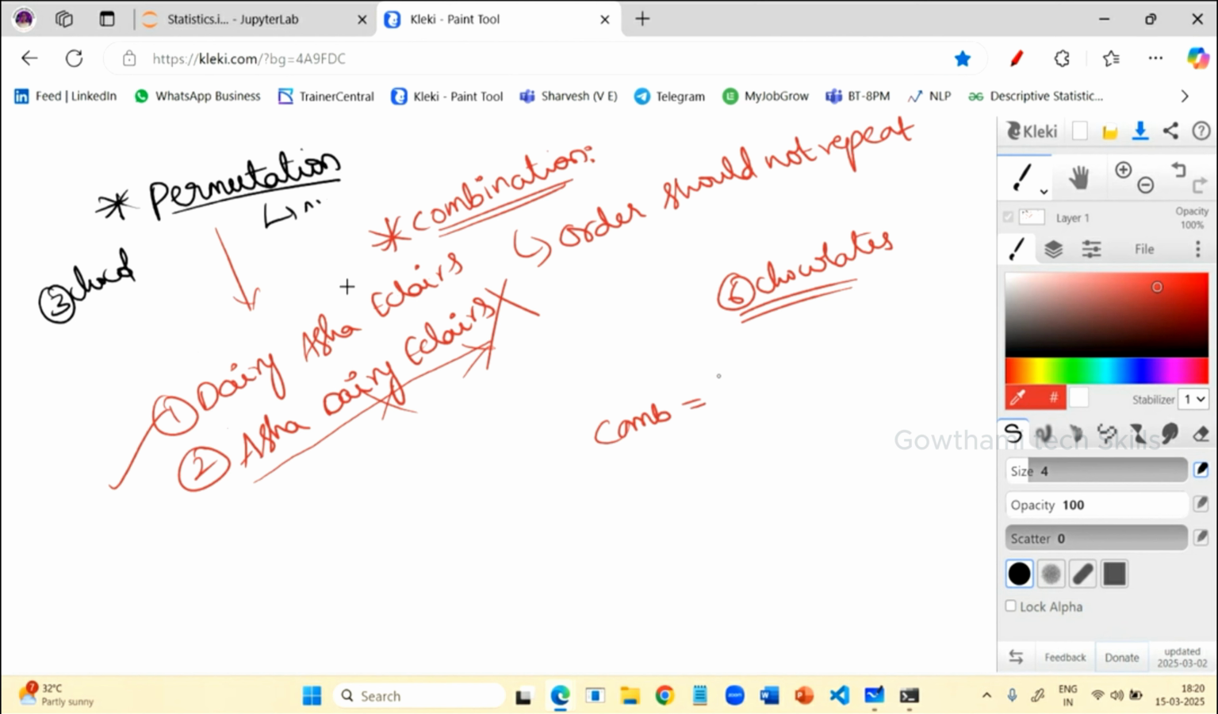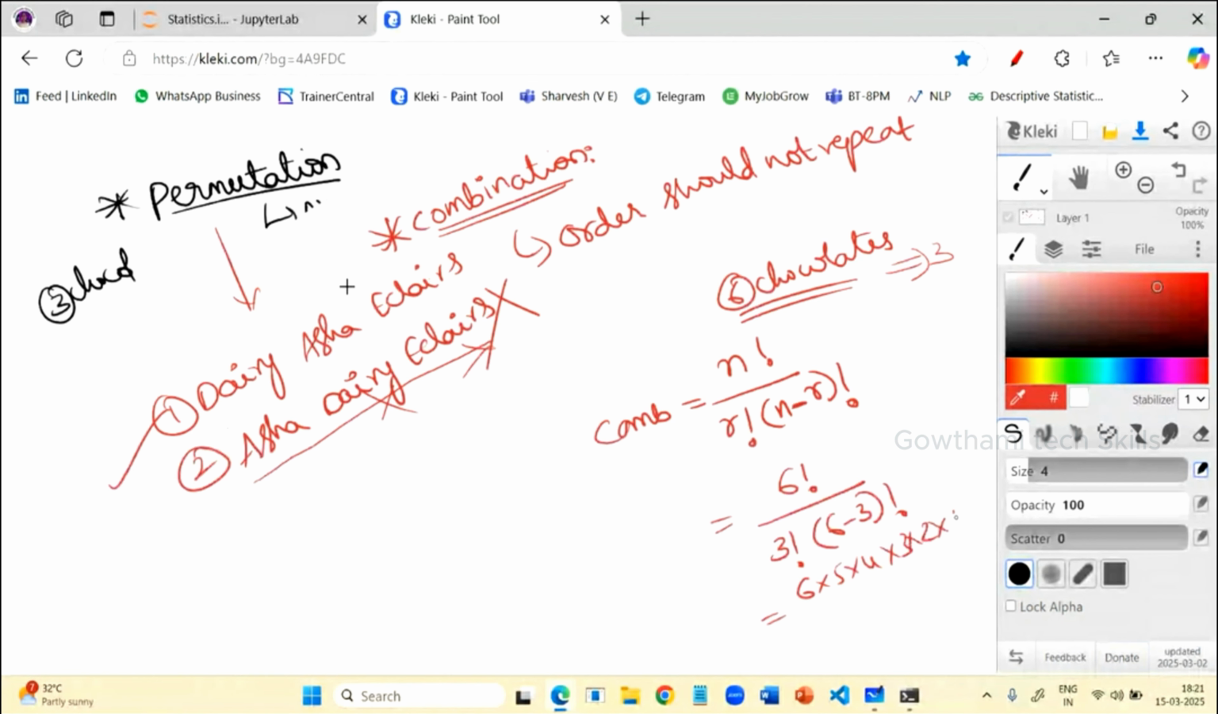Combinations is equal to n factorial by r factorial into (n minus r) factorial. Here n is 6, and you have to pick 3 chocolates from this, so r will be 3. So 6 factorial by 3 factorial into (6 minus 3) factorial. So 6 into 5 into 4 into 3 into 2 into 1, divided by 3 into 2 into 1, and again 3 factorial, that is 3 into 2 into 1. So this whole gets cancelled. 3 2s are 6, and 6 will get cancelled. So 20. To pick 3 chocolates from 6 chocolates without repetition, how many ways can you pick? Only 20 ways.